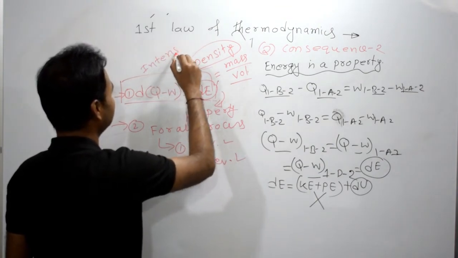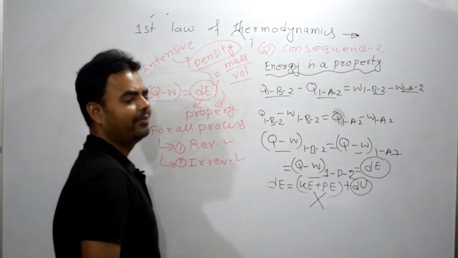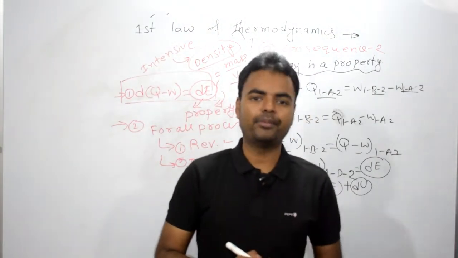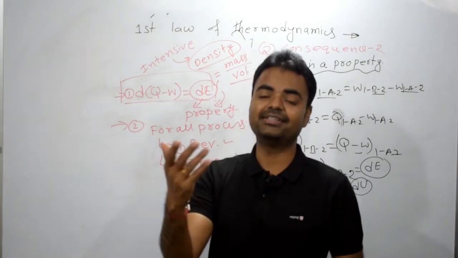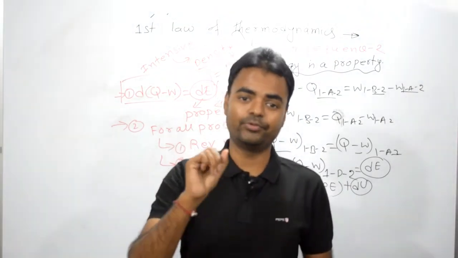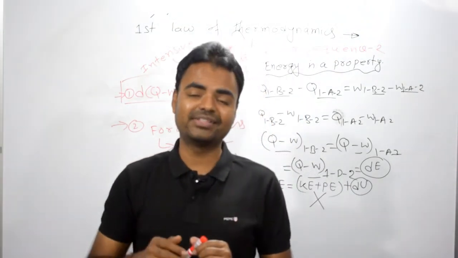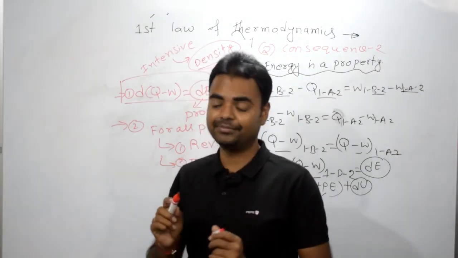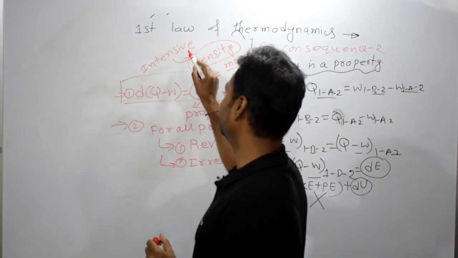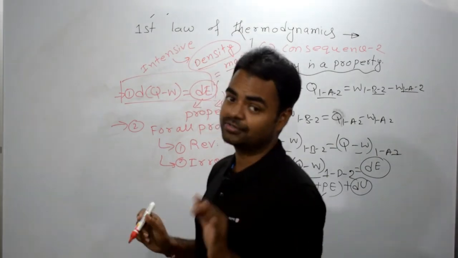Because of this, in so many competitive examinations, I'm talking about MCQs, I have seen this question asked: density is an extensive property or intensive property? What students do wrong is they just write down the formula to figure out whether it is intensive or extensive, and they make the mistake of writing that it is extensive because mass is there.